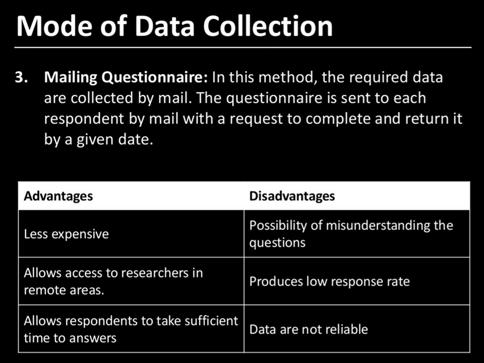The suitability is that informants are literate and educated. This is also one of the drawbacks: if the informants are illiterate, then you cannot use this method. It is also economical. Sitting in one place, you just send the mail, cover a wide area, and get original and reliable information which will be free from bias. You are not asking questions face-to-face, so you cannot modulate the answers of the respondents.